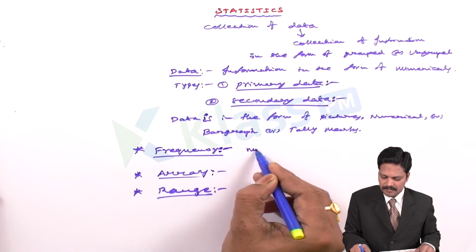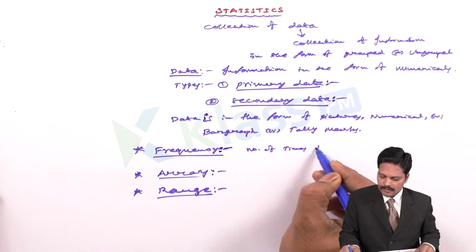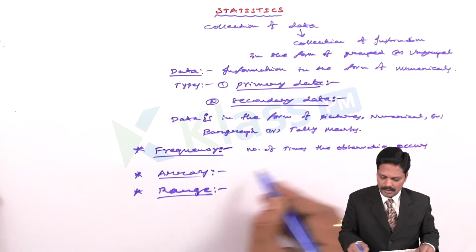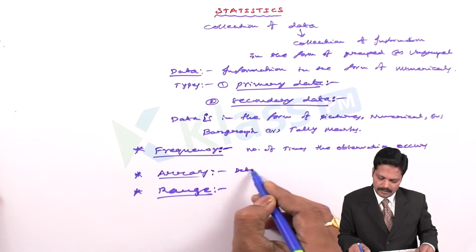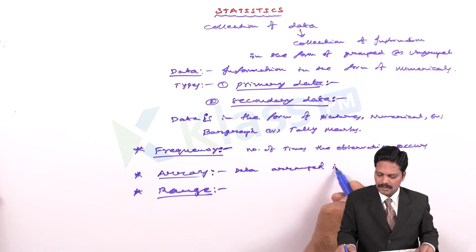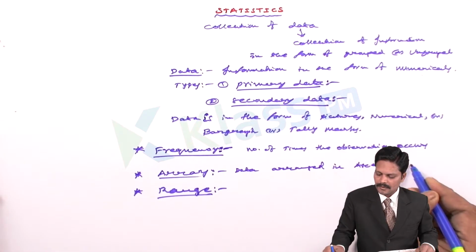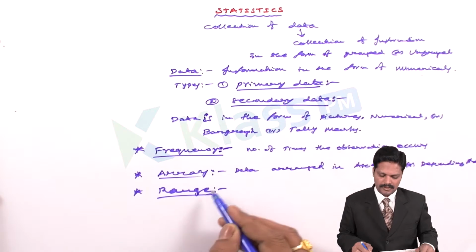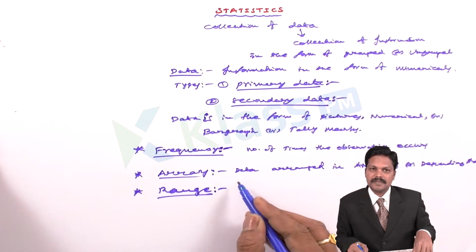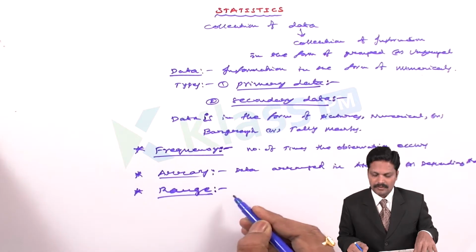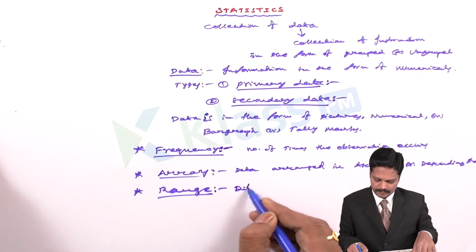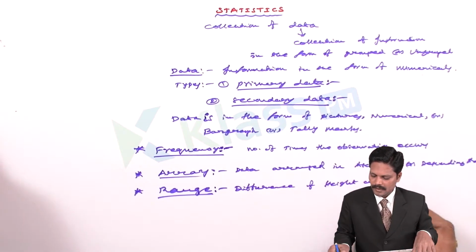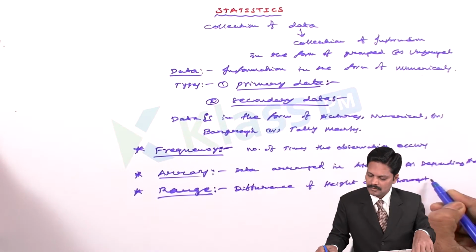So here frequency is the number of times the observation occurs. Array means data arranged in ascending or descending order. It is called array. And range, the difference between the highest value and the lowest value, that is called range.